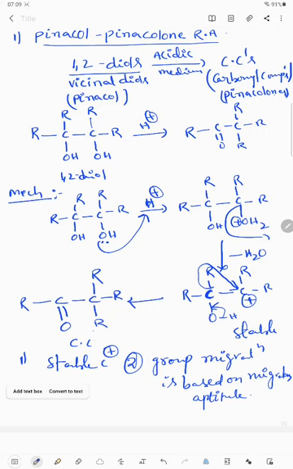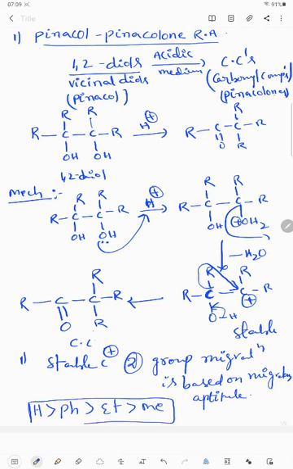In this way, hydrogen has more migratory aptitude than phenyl, then ethyl, then methyl. So first which group will be migrated? Hydrogen. The last in the migratory aptitude order is methyl.